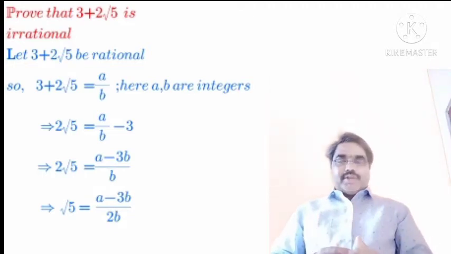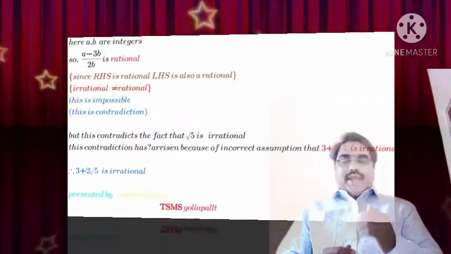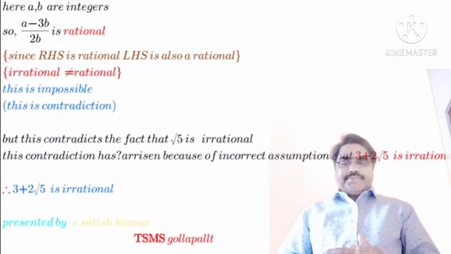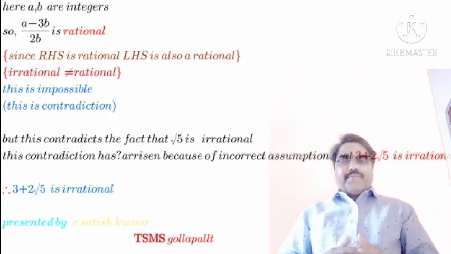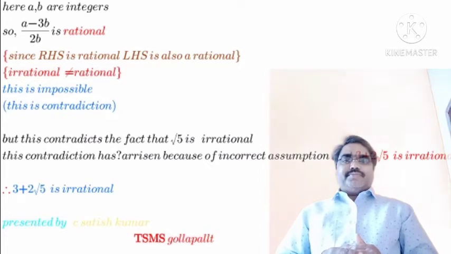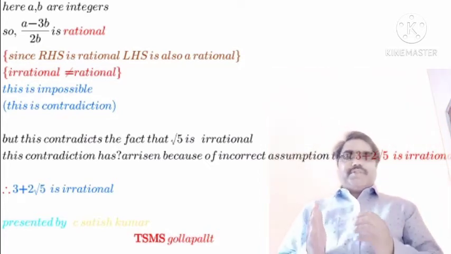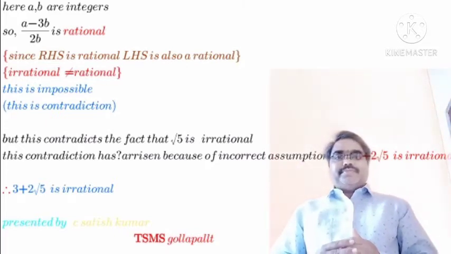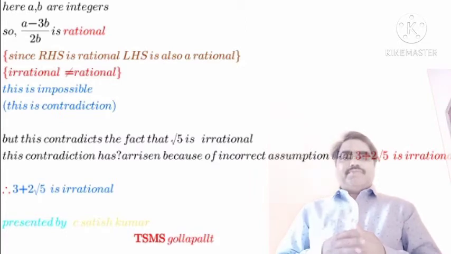Why is it rational? Let us see. a and b are integers. a minus 3b by 2b is in the form of p by q, so it is a rational number. Left hand side of this equation is an irrational number. Right hand side of this equation is a rational number. What do you conclude here?